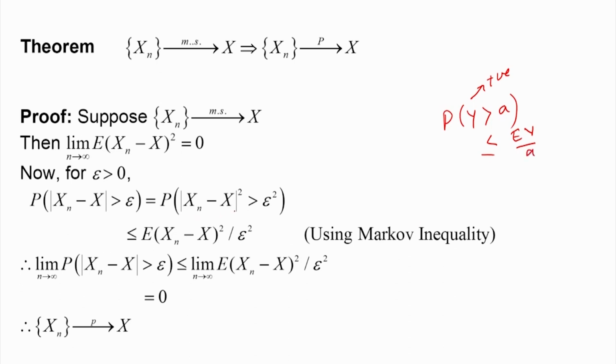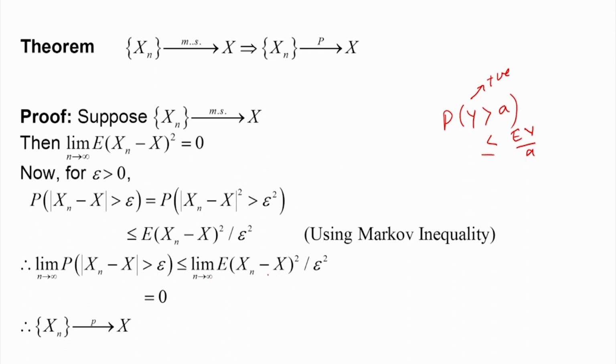If I apply it here, it will be less than or equal to E of x n minus x whole square divided by epsilon square. So, this is the relationship. Now, we know that this quantity goes down to 0 as n tends to infinity.